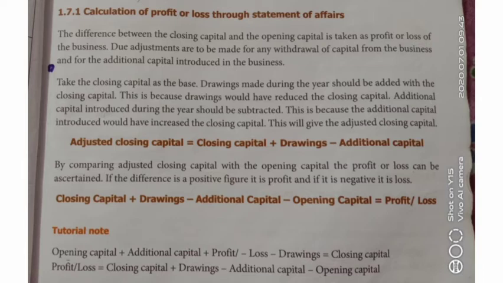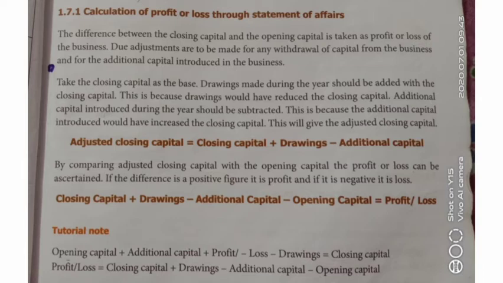If the difference is a positive figure, it is a profit. If it is negative, it is a loss. Here, in your book, they have given the formula for finding the profit and loss through the statement of affairs: closing capital, add drawings, less additional capital, less opening capital. Next we will get profit or loss. Okay, now let us get into the problems.